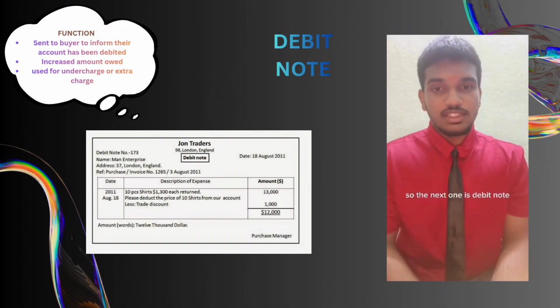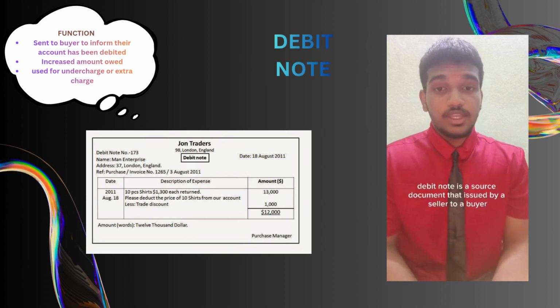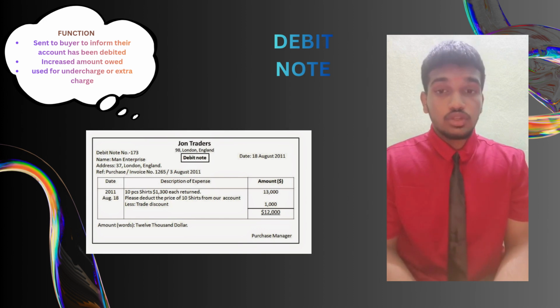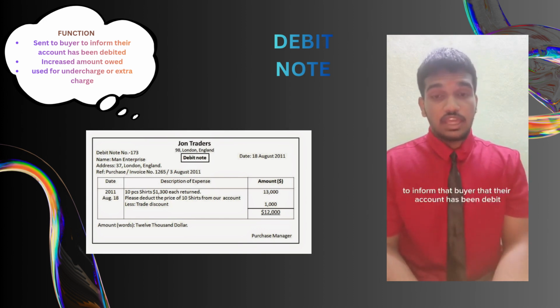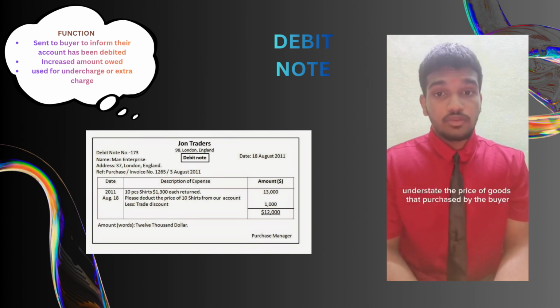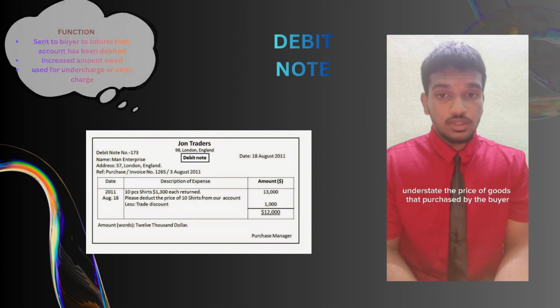So the next one is the debit note. A debit note is a source document that is issued by a seller to a buyer to inform the buyer that their account has been debited. It usually happens when the seller understates the price of goods that were purchased by the buyer.